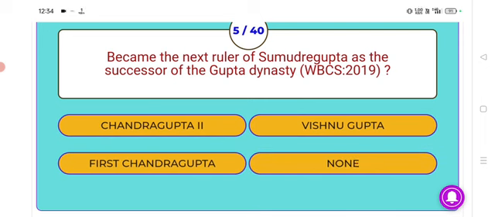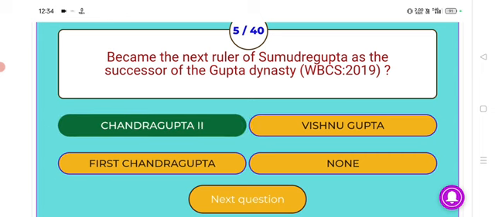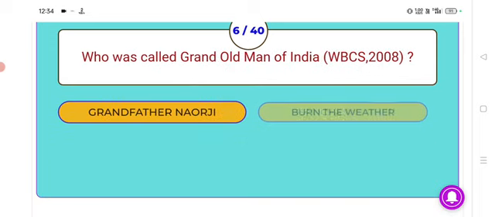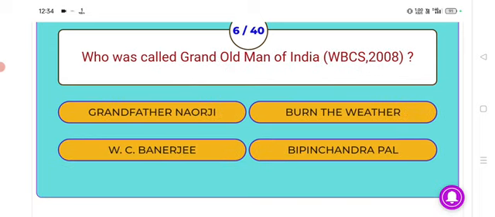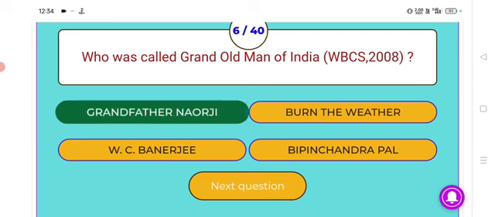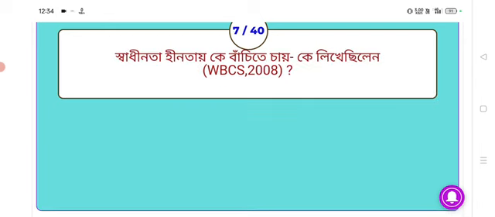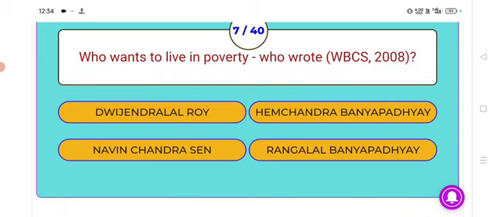Who became the next ruler after Samudragupta as the successor of the Gupta dynasty? Answer, Chandragupta II. Next. Who was called Grand Old Man of India? Answer, Dadabhai Naoroji. Next.